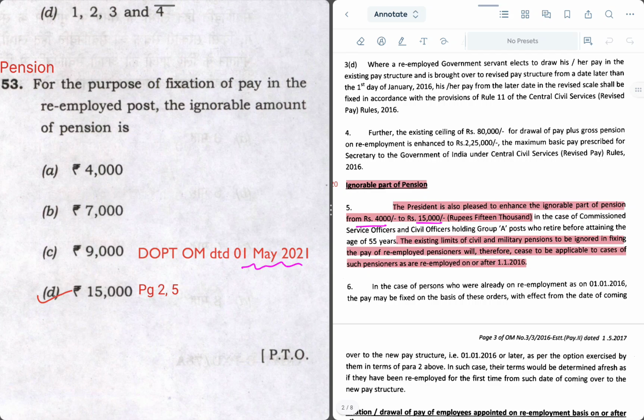So some students may mark the old value as the right answer, those who are not updated with the change in rule position, and those who have read the new rule position will mark 15,000 as the right answer. Hence the right answer is option D. Let's move on to the next question.